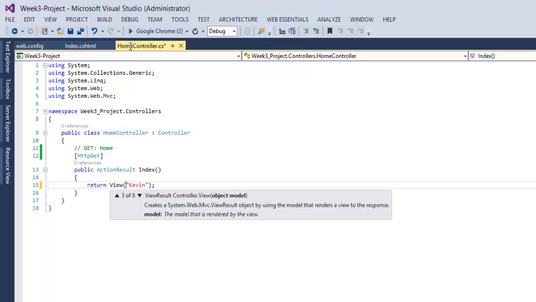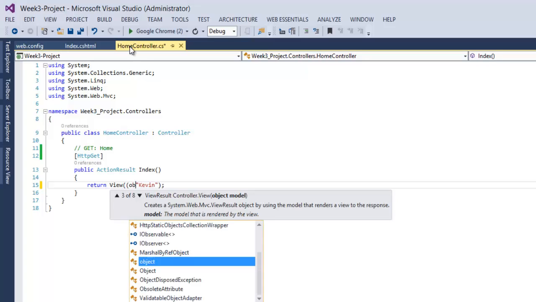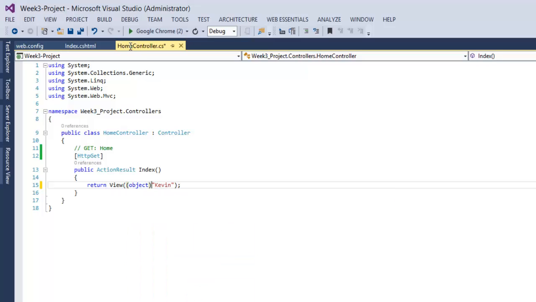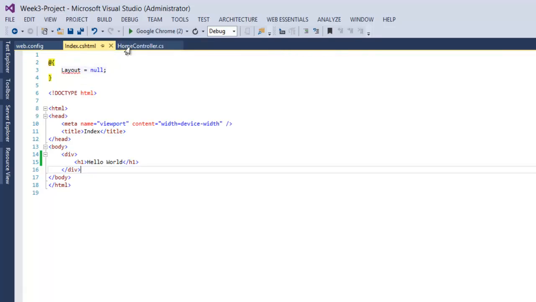Now, since there is a strongly typed instance here of view name being a string, what will happen is that it'll actually execute this method instead of executing the method of object model. So to fix that, we're going to cast this string as an object. So this string will now be passed as an object, not as a string. Then if we flip back over to our view, we have the ability now to inject that model into this view. Now I'm going to say hello, comma, and then Kevin.